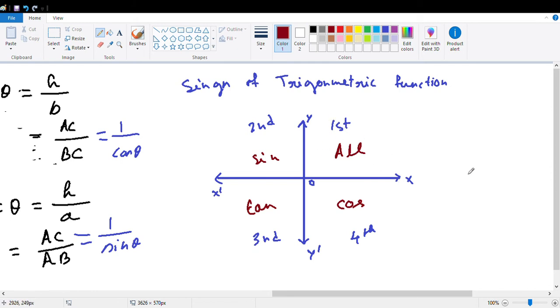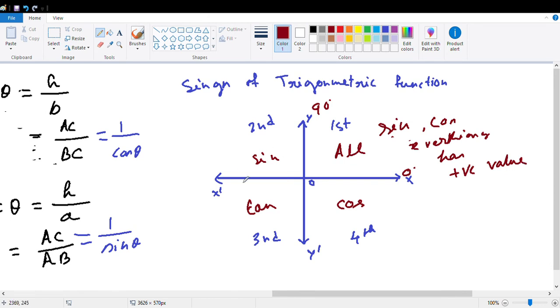First quadrant means 0 degree to 90 degree. Here sine, cos, everything has positive value.